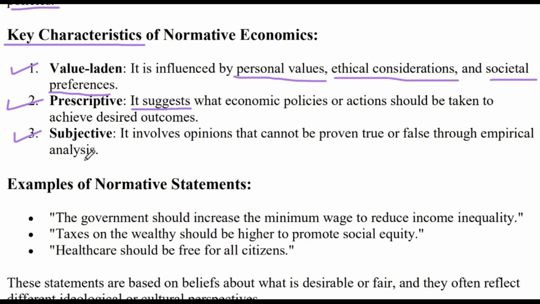For example, the exports should be banned for, say, onions, if there is a shortage of onions. So these are just suggestions, but ultimately it does get implemented. First there are suggestions, which is normative economics, and then it actually gets implemented and it becomes a fact. So everything starts with normative economics and then becomes positive economics.